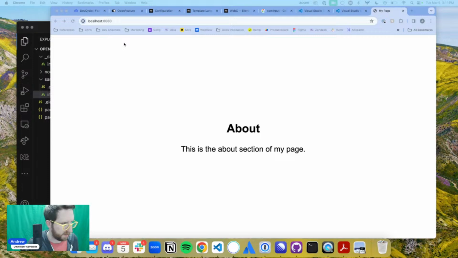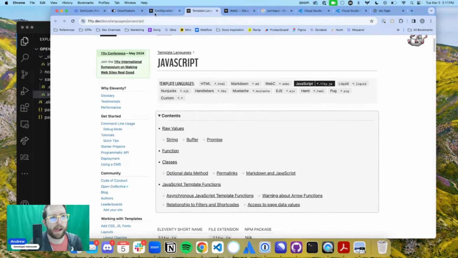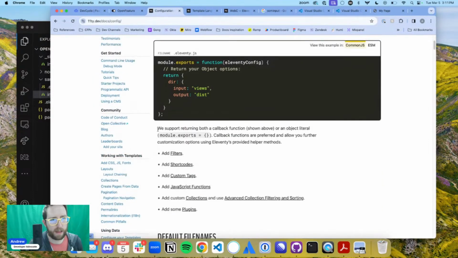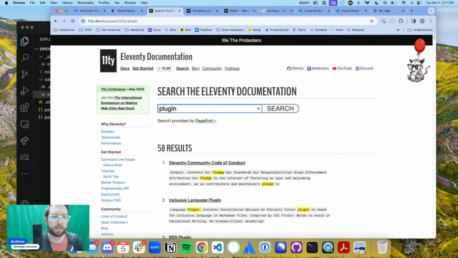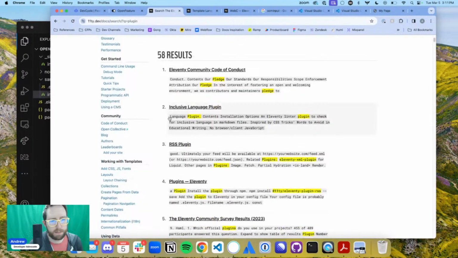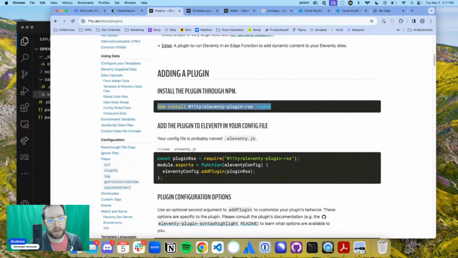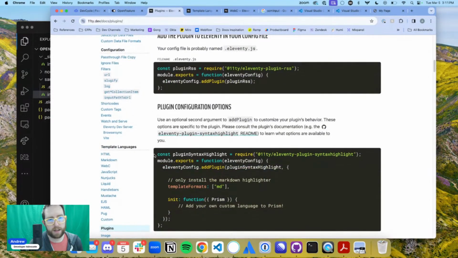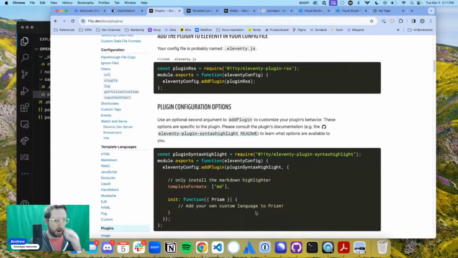Let's look at what the plugin is. So let's go over into plugins. Yeah, so you would install the plugin, you would require it, and then you'd add the plugin into the file, and then there's obviously plugin configuration options here. But we really haven't even done anything in our Eleventy.js files right now, they are literally blank